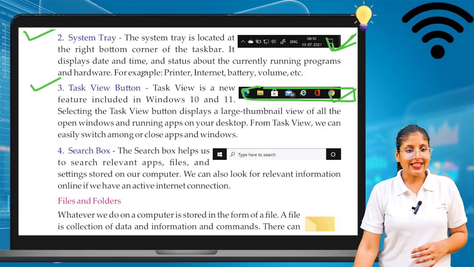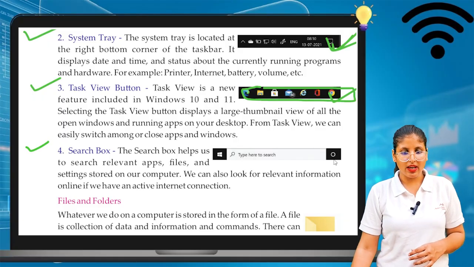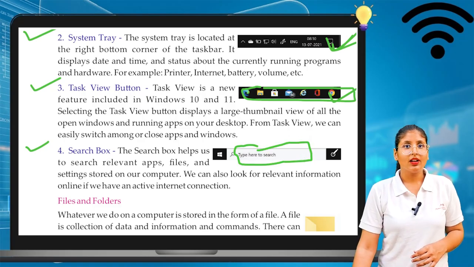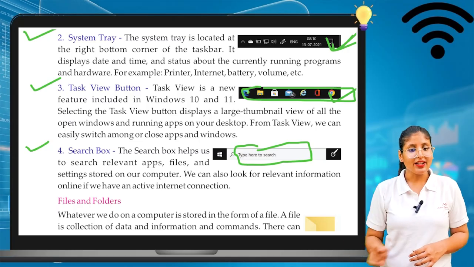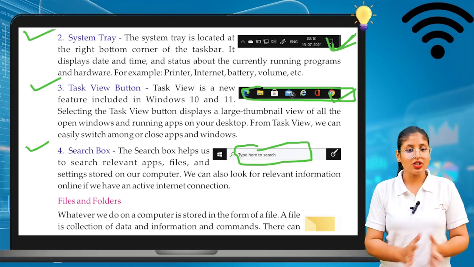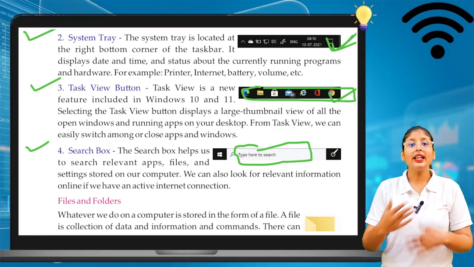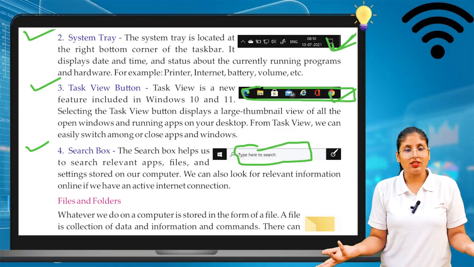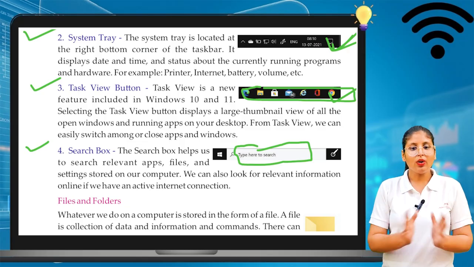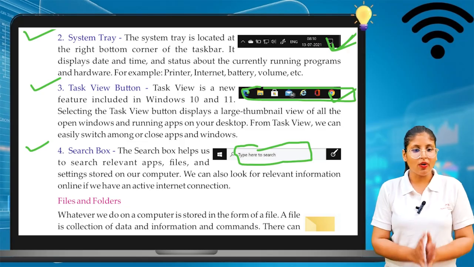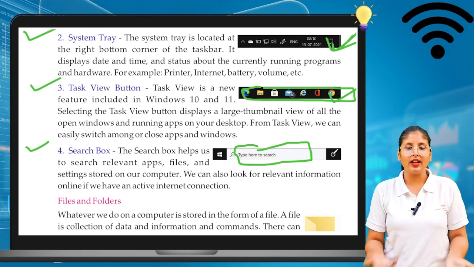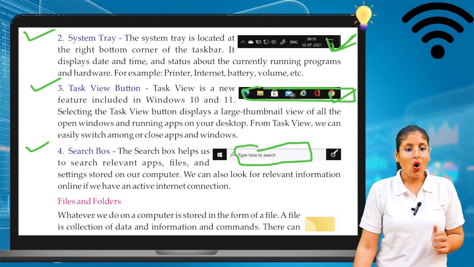Next is the search box. Here we can see the search box. It is also at the bottom side of the page. The taskbar search helps us find relevant apps, files and settings stored in your computer. So you can get anything; the search bar is there for that. You can also look for relevant information online if you have an active internet connection. So all these things are there.